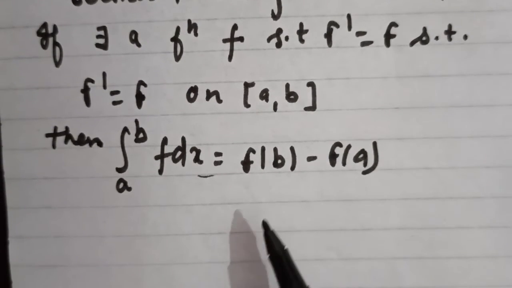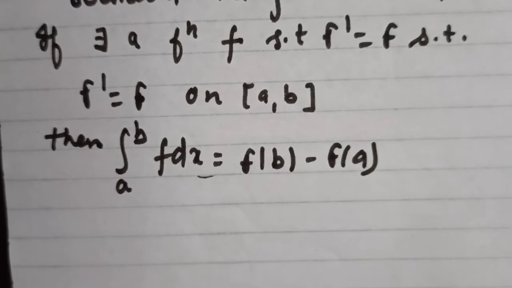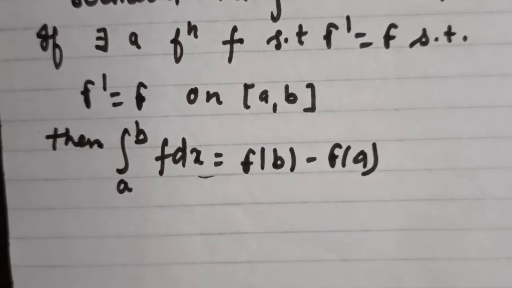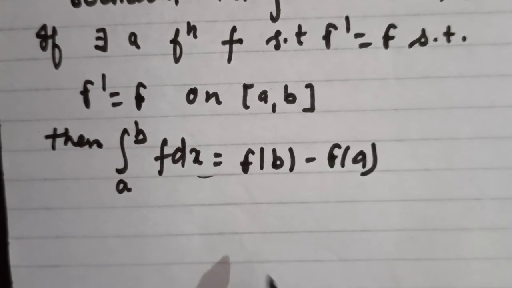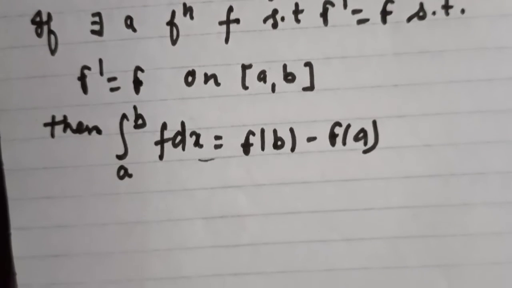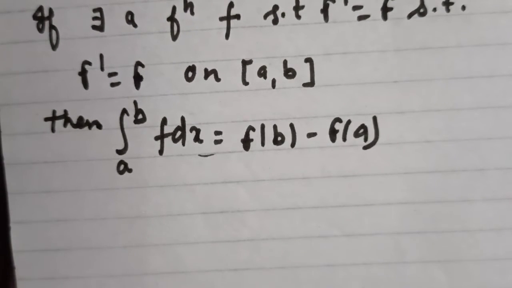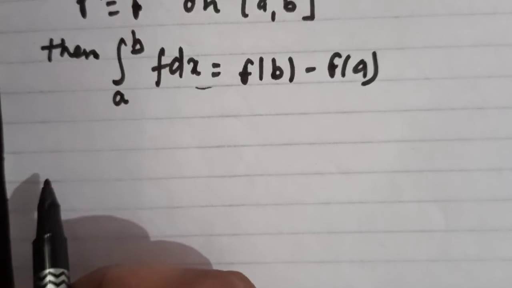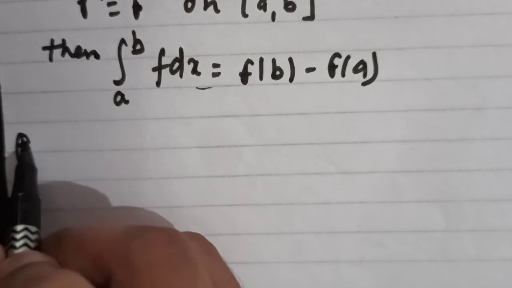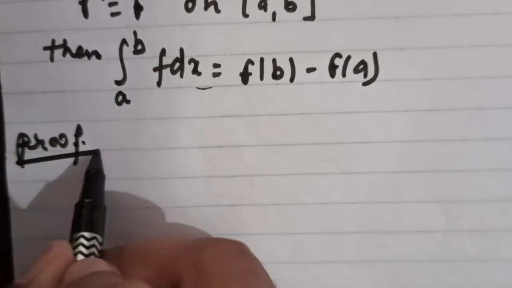This function comes from when you apply Lagrange's mean value theorem, which usually uses this type of function. Before we start the proof of this theorem, we are discussing Lagrange's mean value theorem. So let's start the proof of this theorem.